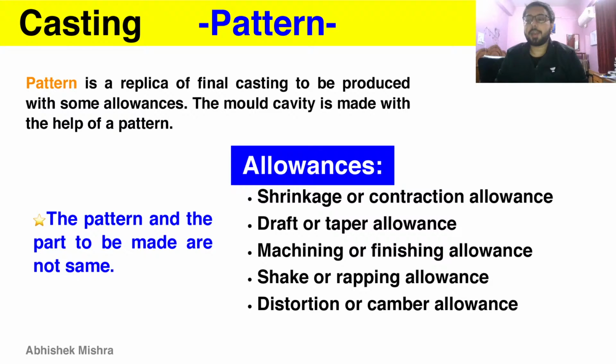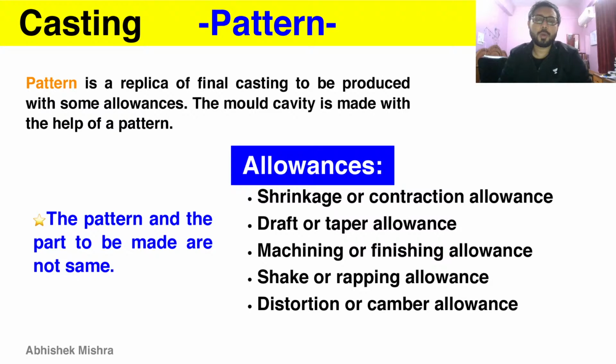So pattern is a replica of the final casting to be produced with some allowances. These allowances, these modifications, are there on the screen. But again, what is a pattern used for? It is used to create a cavity. But the pattern and the part to be made, that is, the pattern and the final casting,